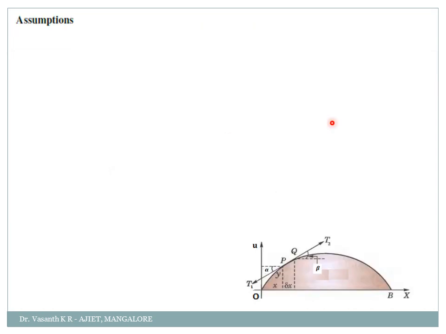I have just taken the diagram here so that I can explain it when required. So these are the assumptions we are going to make here. First thing is, as I said, it should be a uniform string. Uniform string means it should be perfectly flexible and it does not offer any resistance to bending.